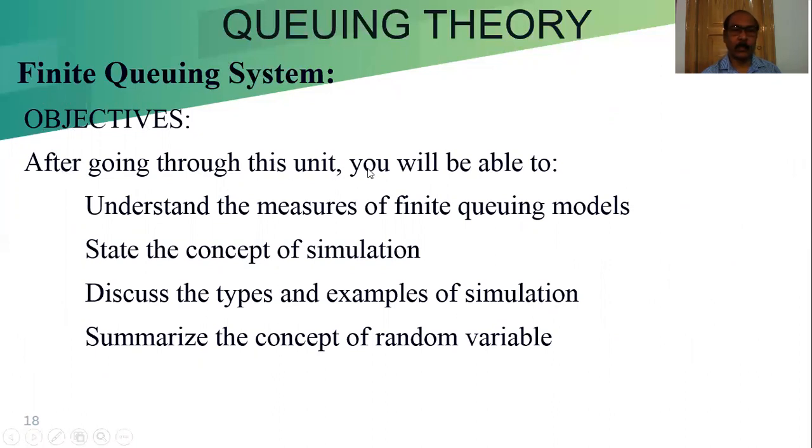After going through this unit, we will be able to understand the measuring of the finite queuing models, state the concept of simulation, discuss the types and examples of simulation, and summarize the concept of the random variable. But here we are not discussing simulation, that is in a different chapter. Our concept will be clear.